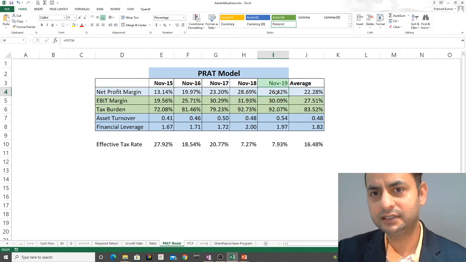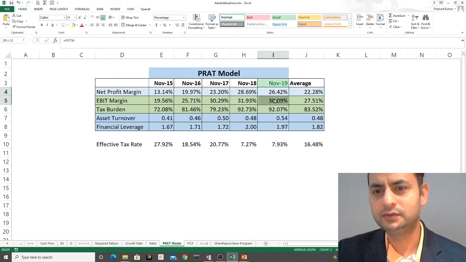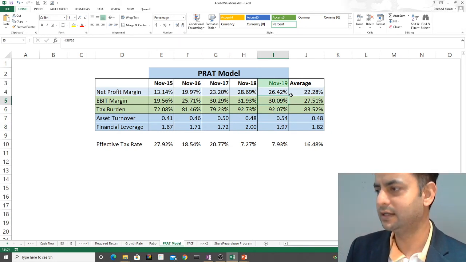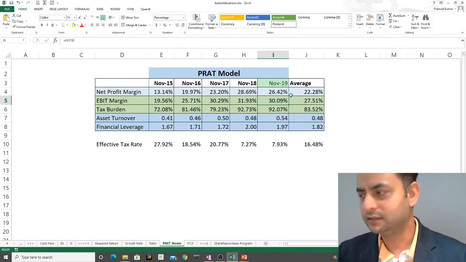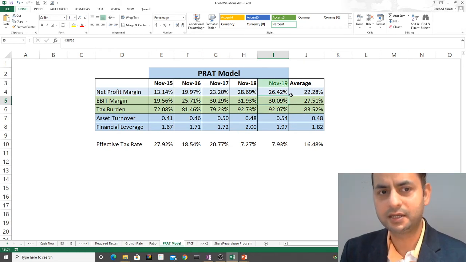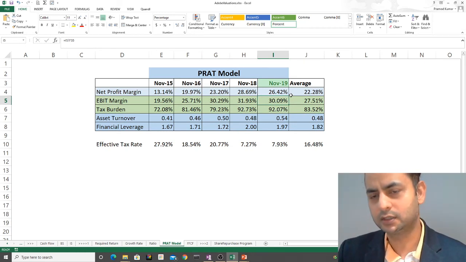If I compare with the past 5-year averages, you can see easily all the ratios are doing very well. This means the company is doing well, or whoever is the chief financial officer, he is doing his job pretty well in retaining and increasing the margin and operating margin and so on. That's what this model very clearly shows.